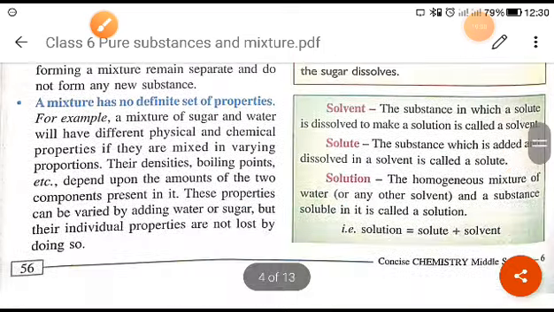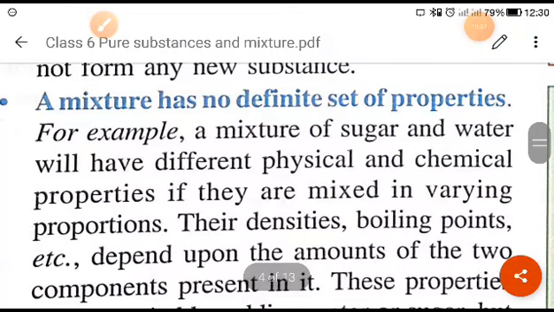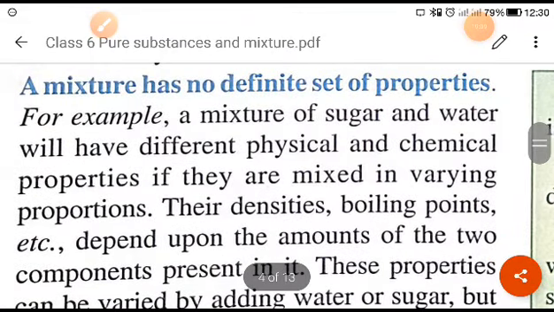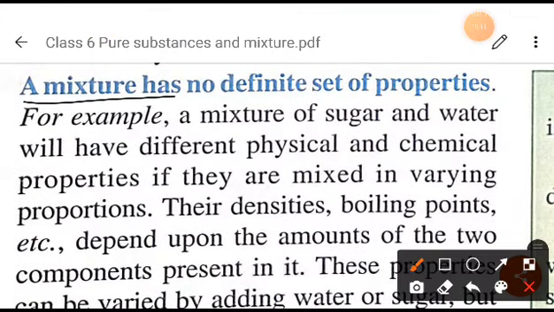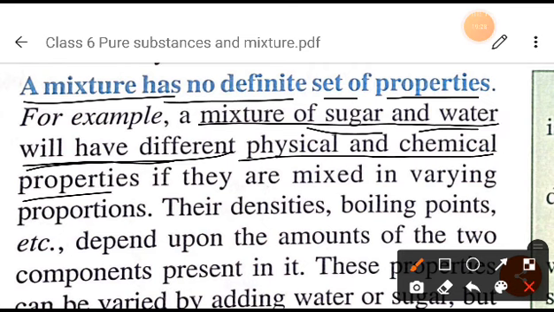Now next is, a mixture has no definite set of properties. What does it mean? For example, if you take sugar and water, you will see that a mixture of sugar and water will have different physical and chemical properties, right? If they are mixed in various proportions.